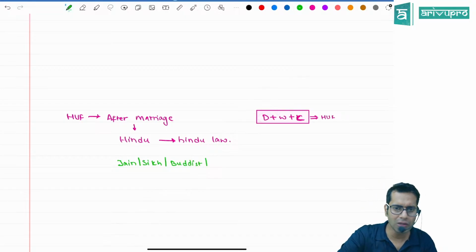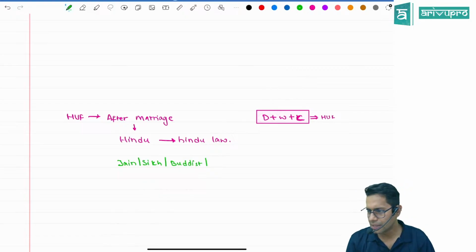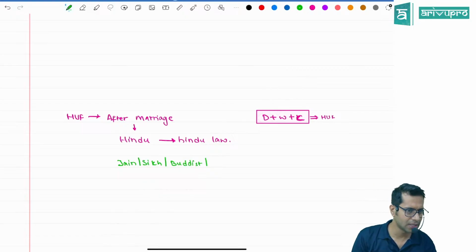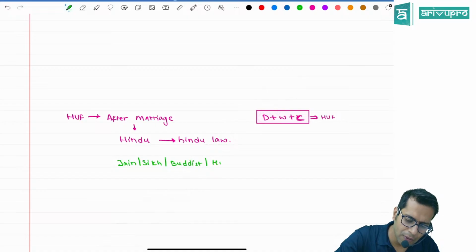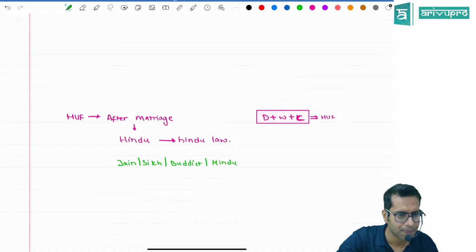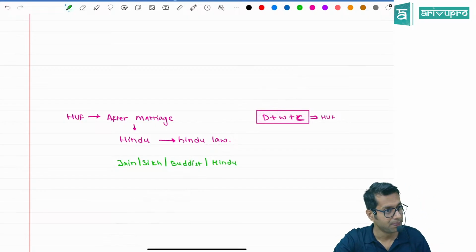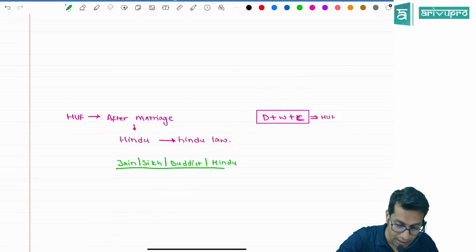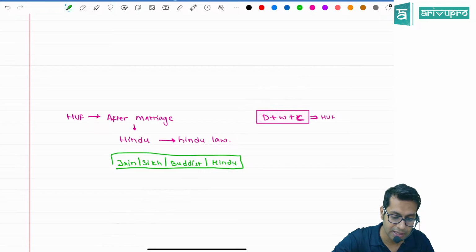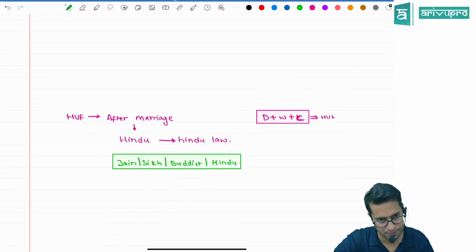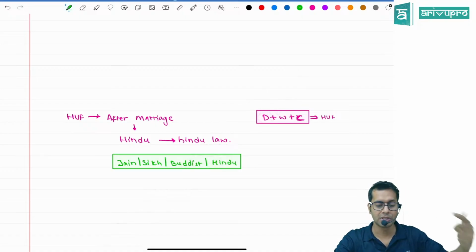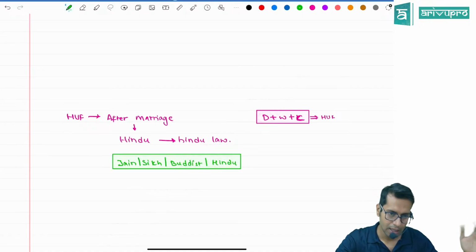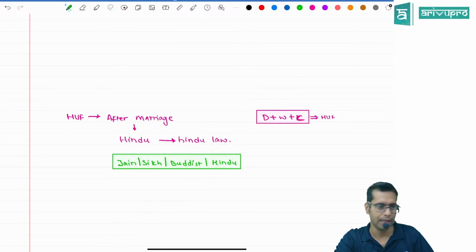Are they covered by Hindu laws? Sir, then to whom is Hindu law applicable? Is it applicable to a Muslim? Is it applicable to a Christian? It is not. It is applicable to a Hindu. Hindu will include Jain, Sikhs, Buddhist also. So Hindu law is applicable to a Jain, a Sikh, a Buddhist, or a person who normally calls himself Hindu.